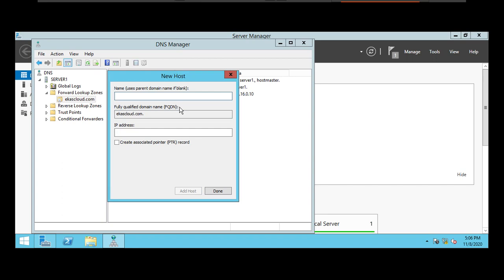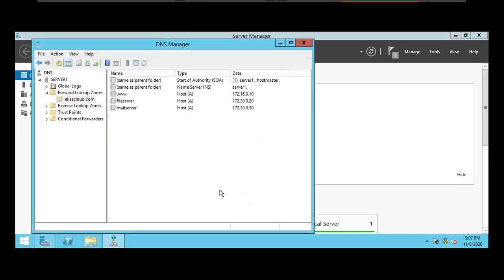And I will add a file server record, with the address 172.30.0.20. I will also add a mail server record. We don't actually have any file server or mail server, but I'm adding these records to help you understand how DNS works and how a stub zone works. That's all. We have a primary zone where we can create records manually as per the requirement.